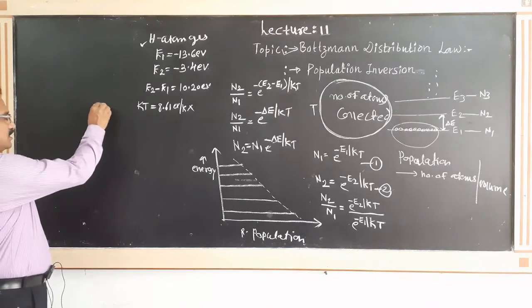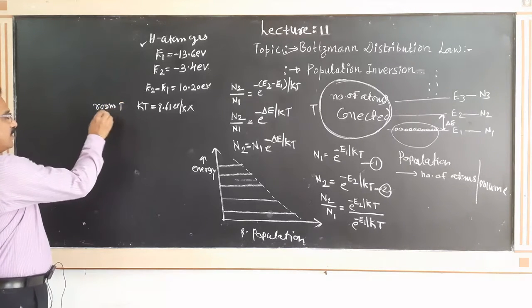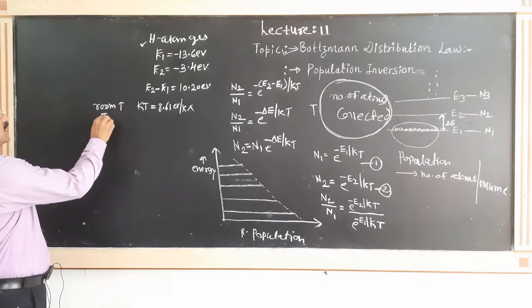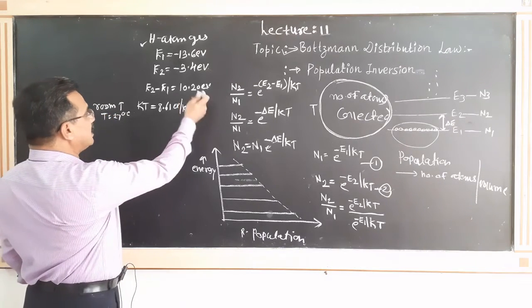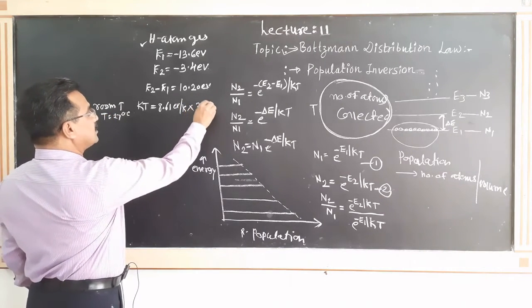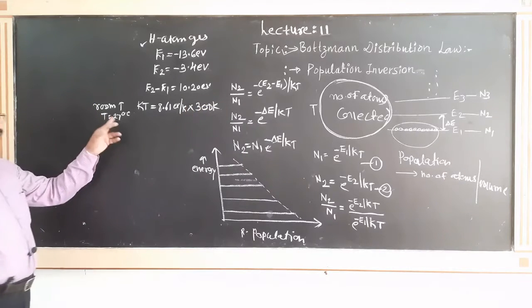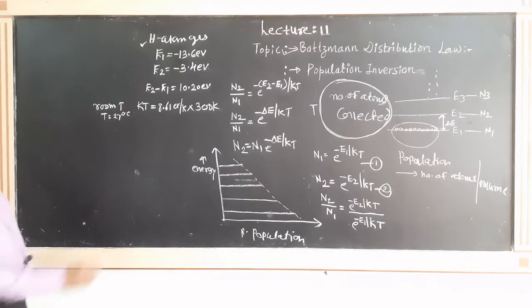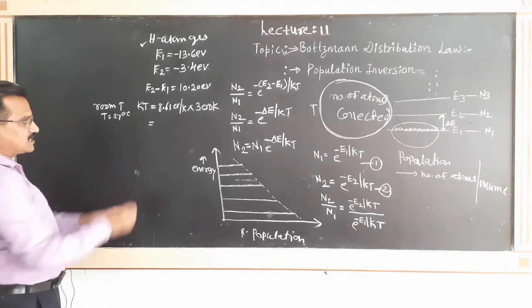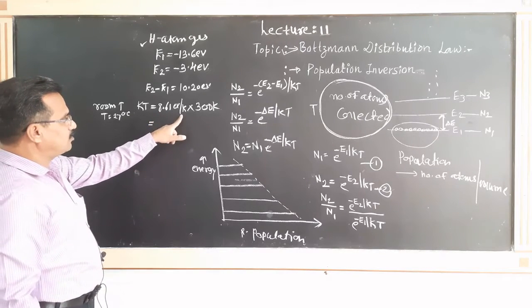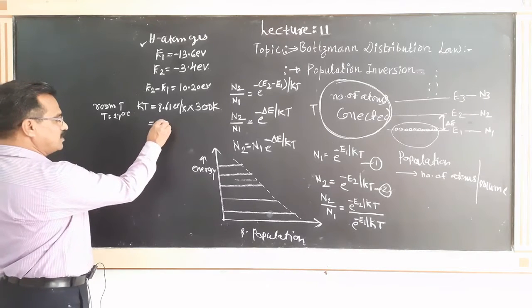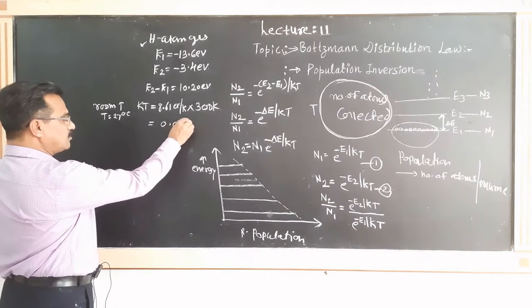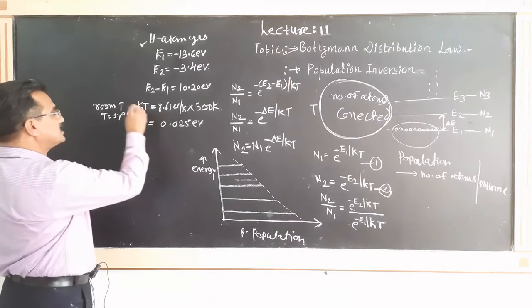First case we consider room temperature. Room temperature means T is equal to 27 degrees Celsius, and that value in Kelvin is 27 plus 273, that is 300 Kelvin. When we solve 8.61 electron volt per Kelvin multiplied by 300 Kelvin, this value comes out to be 0.025 electron volt. This is the value of kT.